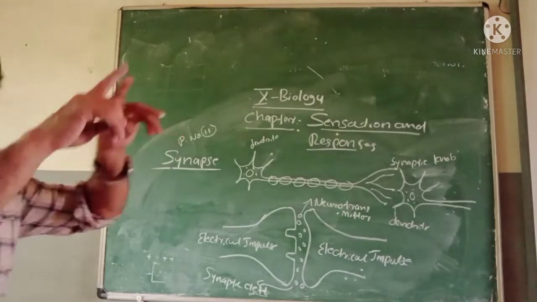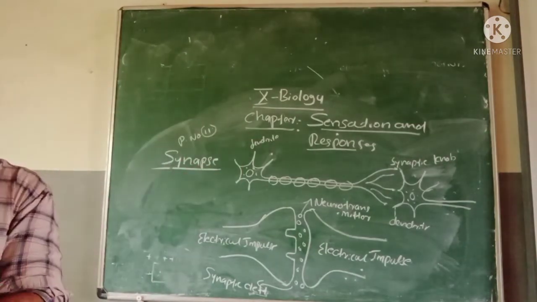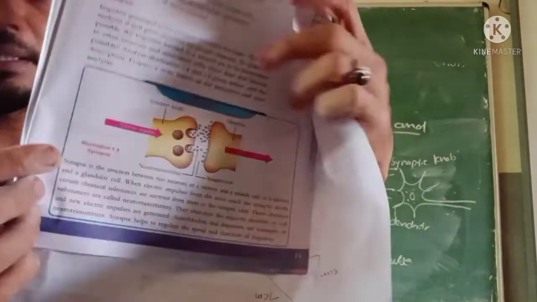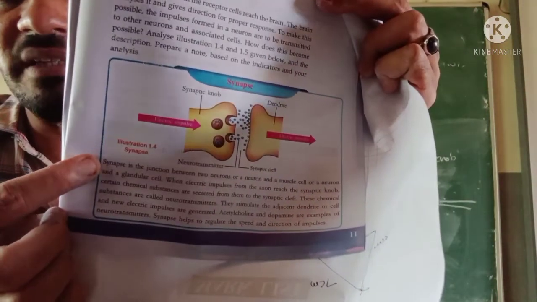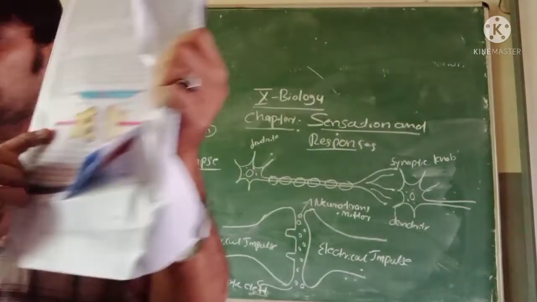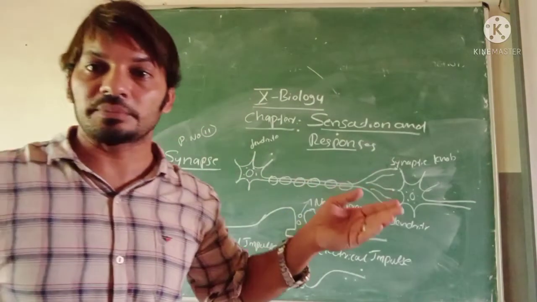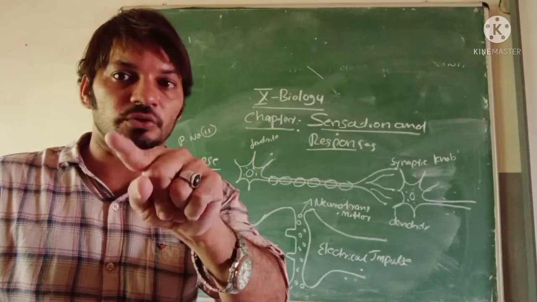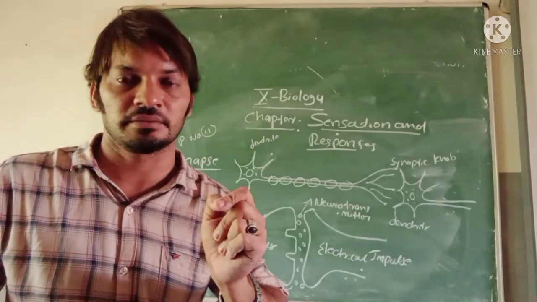There is a box there. In that box, it explains what is meant by synapse. Look here, the synapse definition is there. This is the synapse definition. Here, the first line: what is meant by synapse? Synapse is the junction between two neurons, neuron and muscle cell, neuron and glandular cell. That is known as synapse.